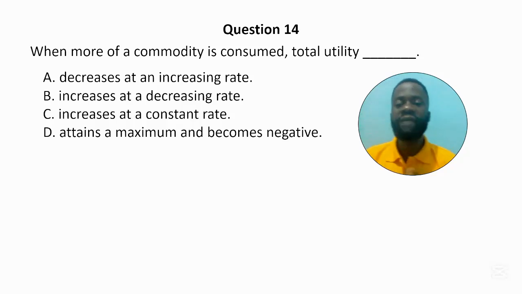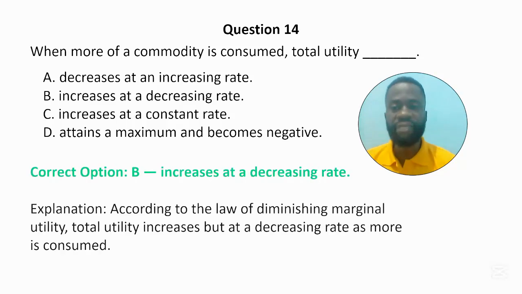And D. Attains a maximum and becomes negative. The correct answer to the question is option B. It increases at a decreasing rate. According to the law of diminishing marginal utility, total utility increases but at a decreasing rate as more is consumed.